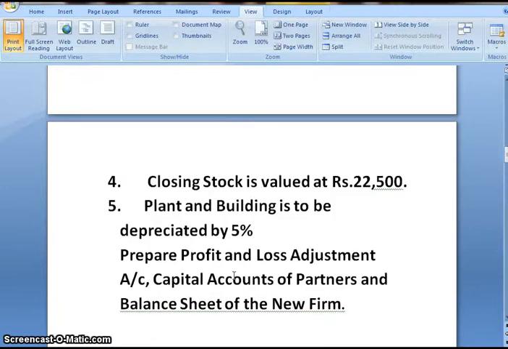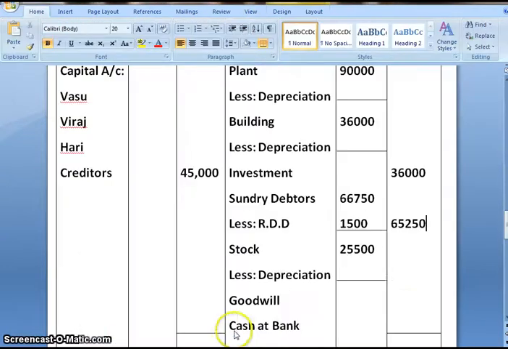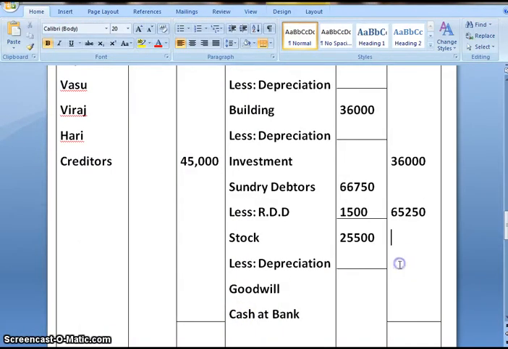Next, closing stock is valued at rupees 22,500. Old balance sheet value of stock is 25,500 and now it is valued at 22,500.